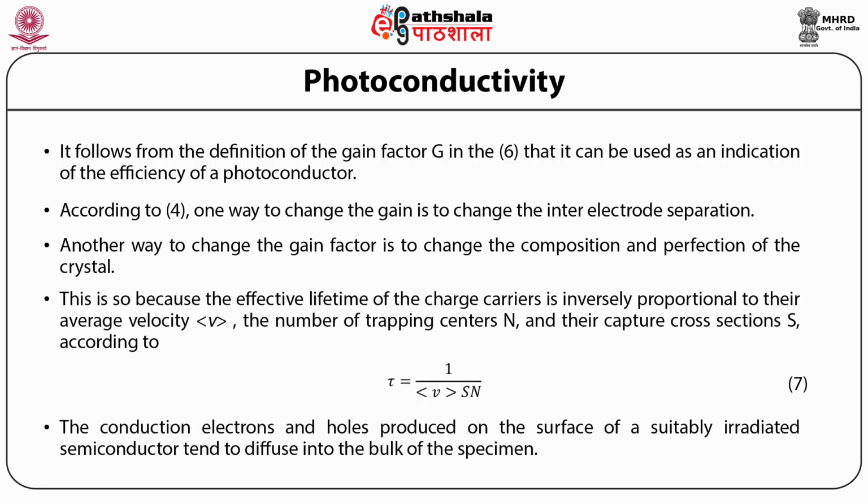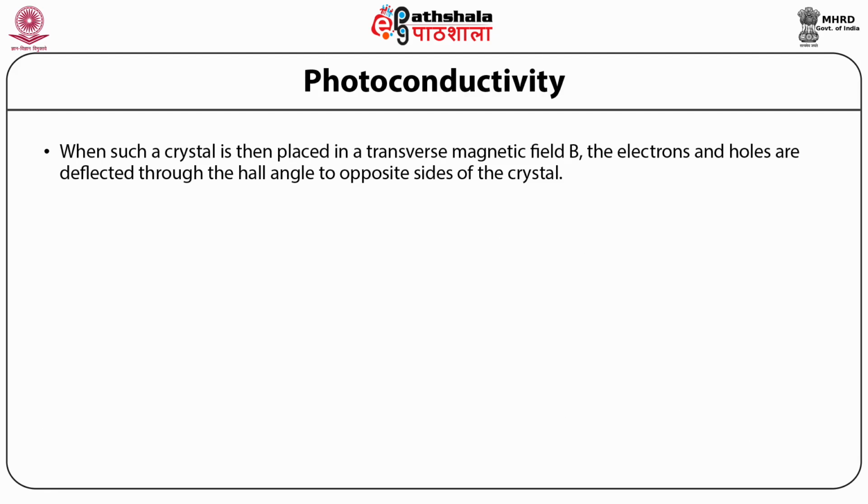This is so because the effective lifetime of the charge carriers is inversely proportional to their average velocity v, the number of trapping centers n, and their capture cross section s. When such a crystal is then placed in a transverse magnetic field B, the electrons and holes are deflected through the Hall angle to opposite sides of the crystal.